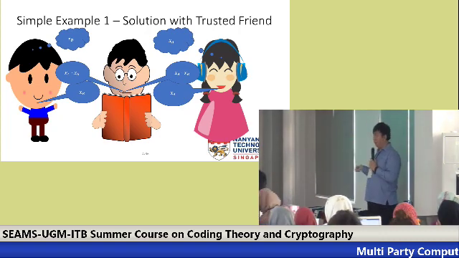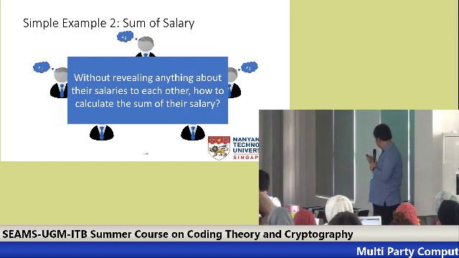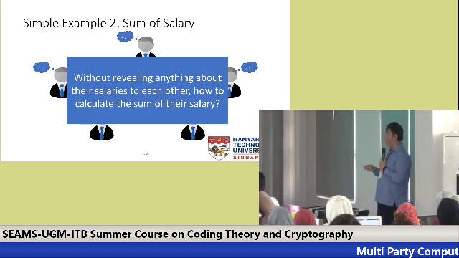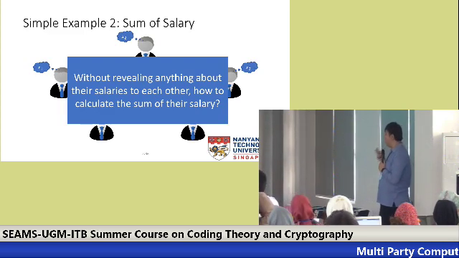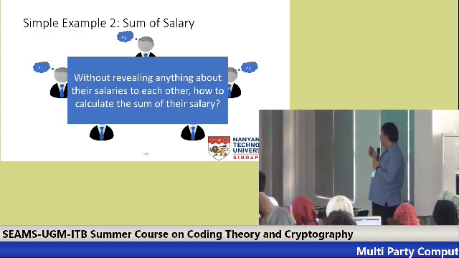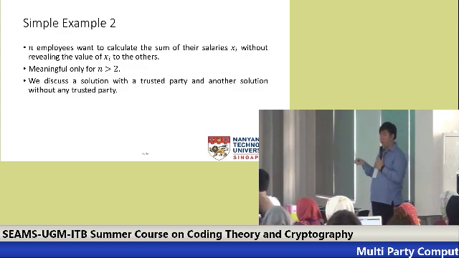Okay, so let's consider another example, sum of salary. Suppose that there are 5 friends and they have their own salary. They want to know what is the sum, but they don't want to tell the others what their salary is. So can they find x1 plus x2 up to x5 without telling each other their salary? Please take note that this problem is only meaningful if there are at least 3 friends, because if there are only 2 of them and they know the sum and their own salary, it's trivial to know the other salary.